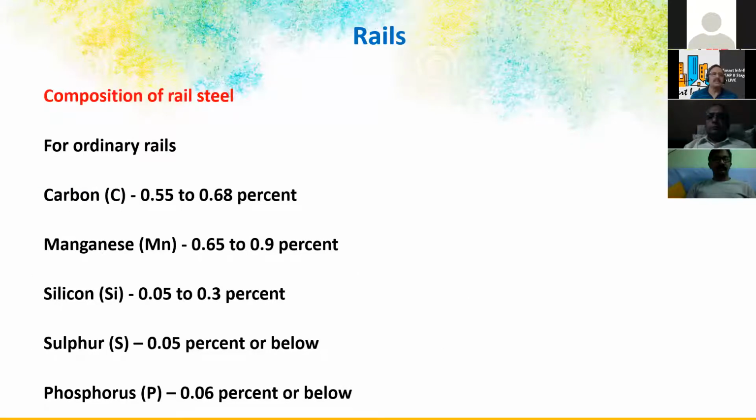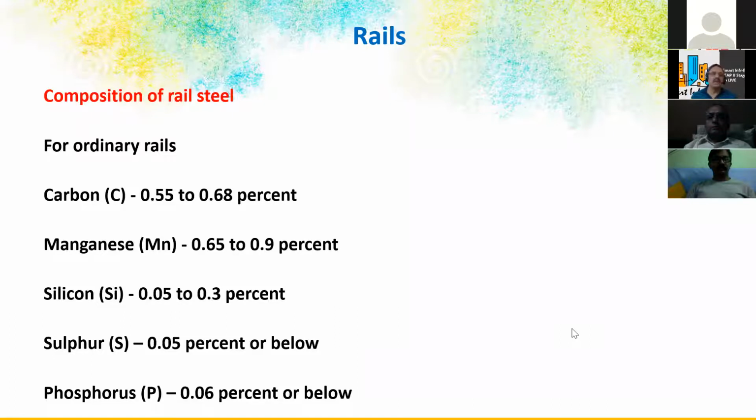So composition of rail steel, this is a lot of research. We have a research board for railways. Actually, we have Railtel, we have many companies associated with railways, because the budget of the railways runs into about 2 lakh crores per annum. So 2 lakh crores is the business done by railways in India. So we have to have accuracy and safety maintained for the railways.